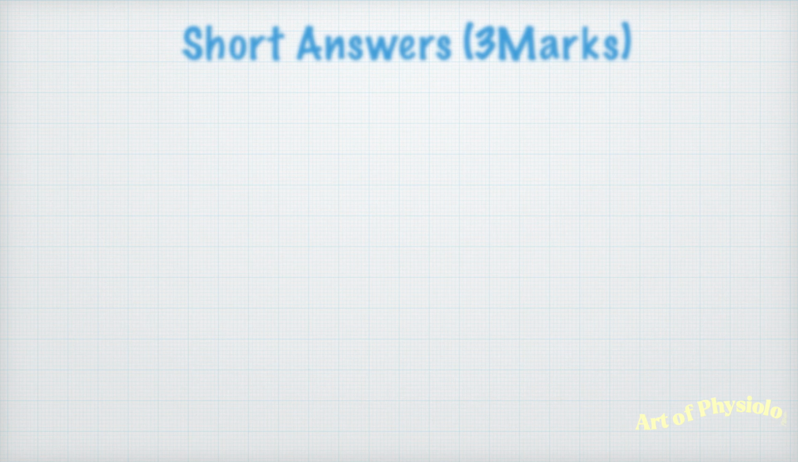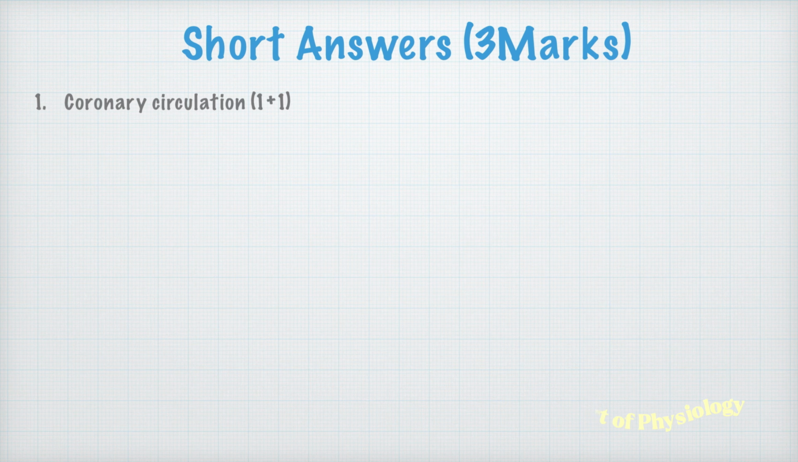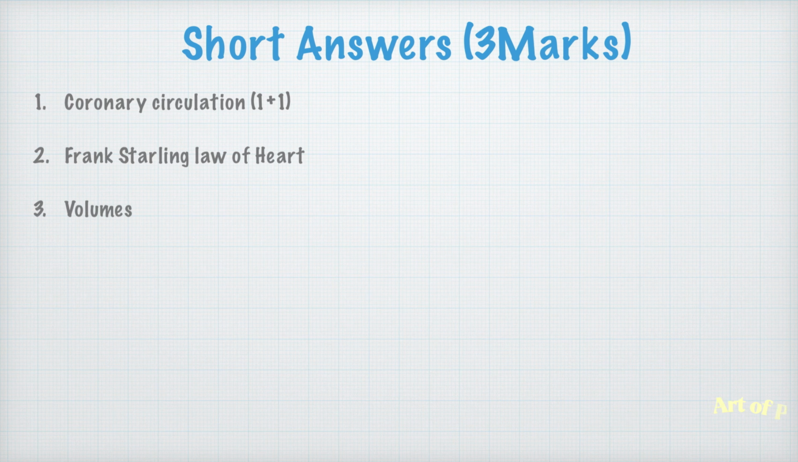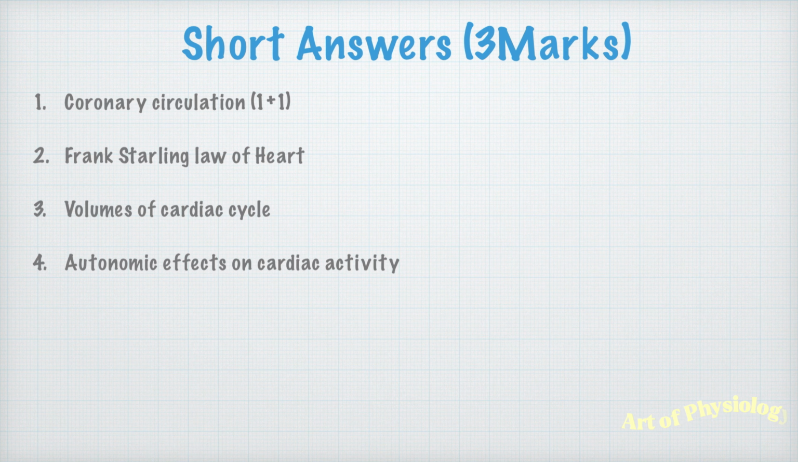Now for short answers, 3 marks, you may get coronary circulation. You should know what are the special features of coronary circulation. Then Frank-Starling's law of the heart. Then volumes of the cardiac cycle. So here again, the diagram is needed. Then autonomic effect on cardiac activity, sympathetic and parasympathetic activity, how they influence the cardiac activity.